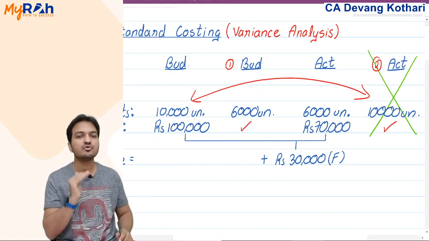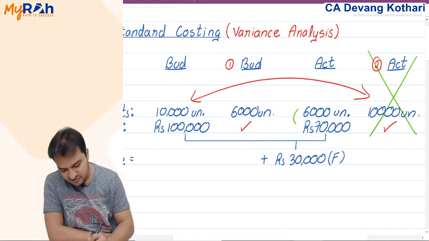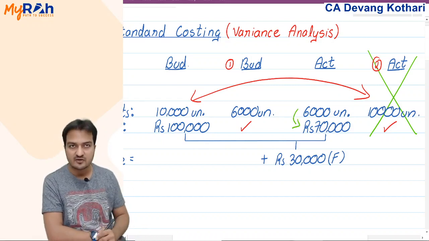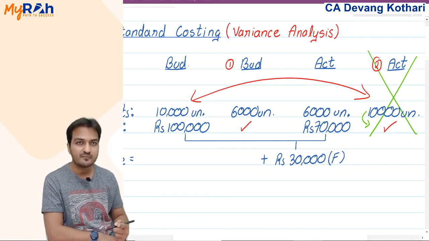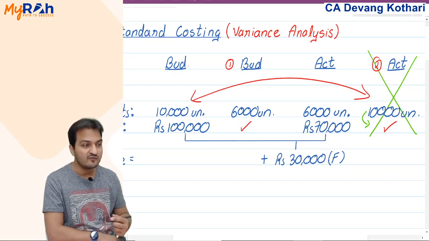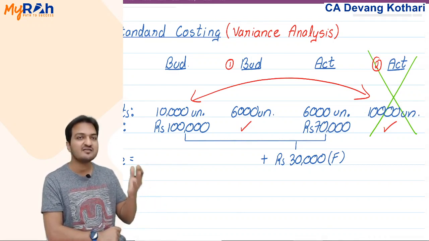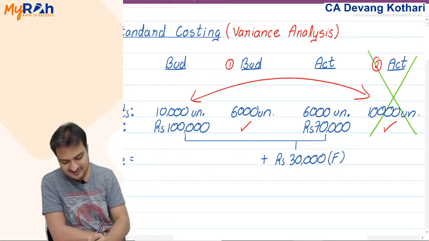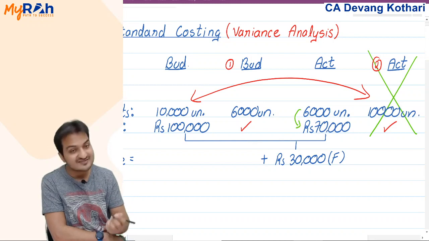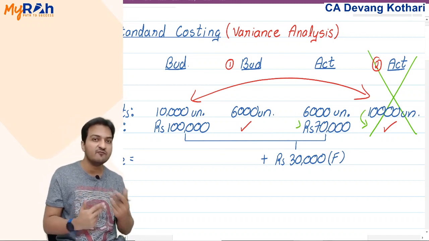Can you find actual cost of 10,000 units? No. Can you cross multiply here? That 6,000 units actual cost is 70,000. Then 10,000 units actual cost should be what? Can you cross multiply? Well, you can do the calculation of cross multiplication, but that will be still wrong. Why wrong? Because look at my words. 6,000 units actual cost is 70,000. Then 10,000 units actual cost should be what?